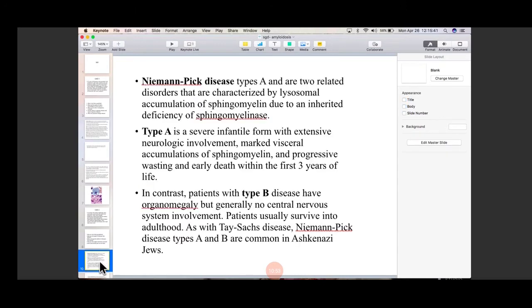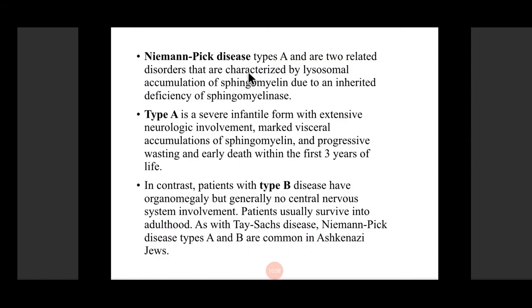Okay. Now, in brief about Niemann-Pick disease, type A and type B. It is again a lysosomal disorder, because of the accumulation of sphingomyelin due to a deficiency of the enzyme sphingomyelinase. Now, type A is a severe infantile form with extensive neurological involvement, marked accumulation of sphingomyelin, and progressive wasting and early death within the first 3 years of life. Because there is CNS involvement followed by progressive failure to thrive, there is death within the first 3 years of life.